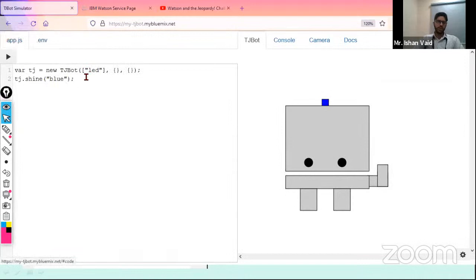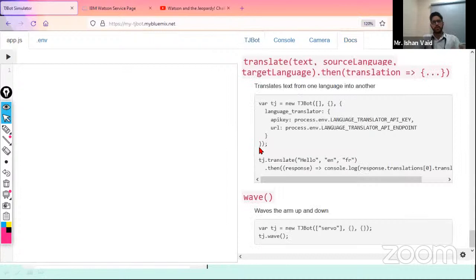So again, get back to the app.js, remove the existing thing. Now you might be thinking, we don't know the coding part, we are new to coding. Among you all, there might be a few who know the coding part. So no hurry, if you don't know, nothing is there. The simulator helps you with the docs part, which gives you predefined code that you can simply use over here.